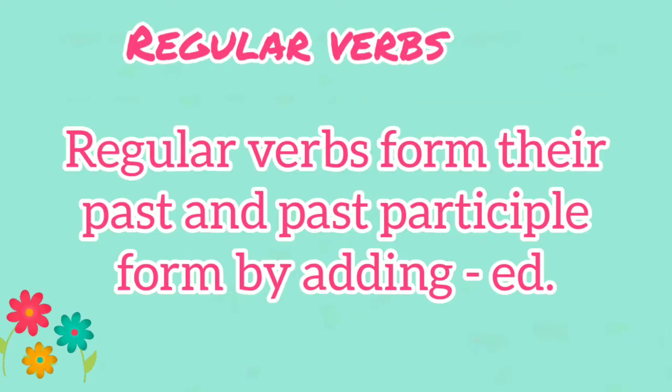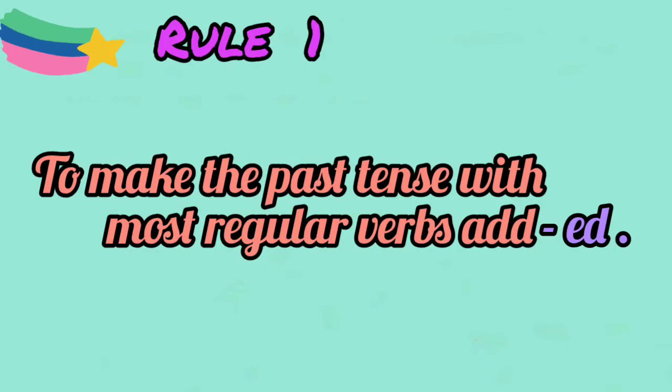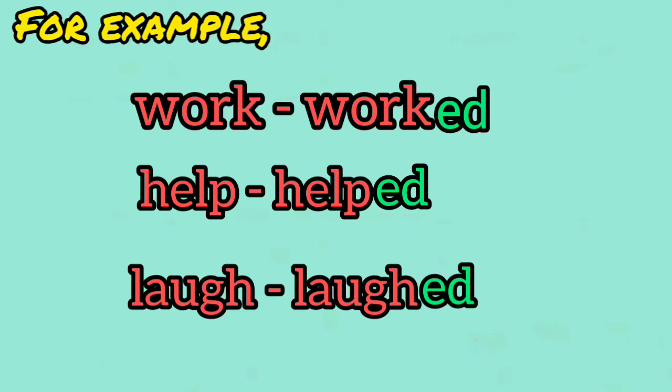A verb can be regular or irregular. Regular verbs form their past and past participle form by adding ed. To make the past tense with most regular verbs, add ed. For example, work, worked, help, helped, laugh, laughed.